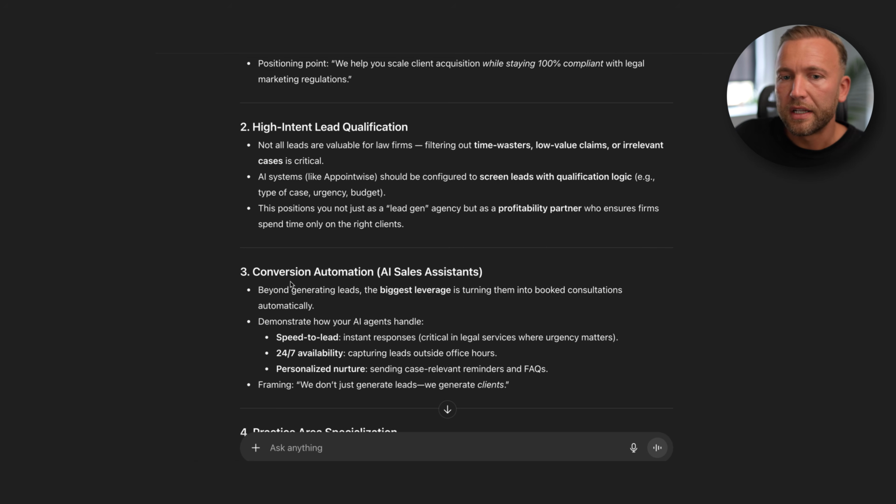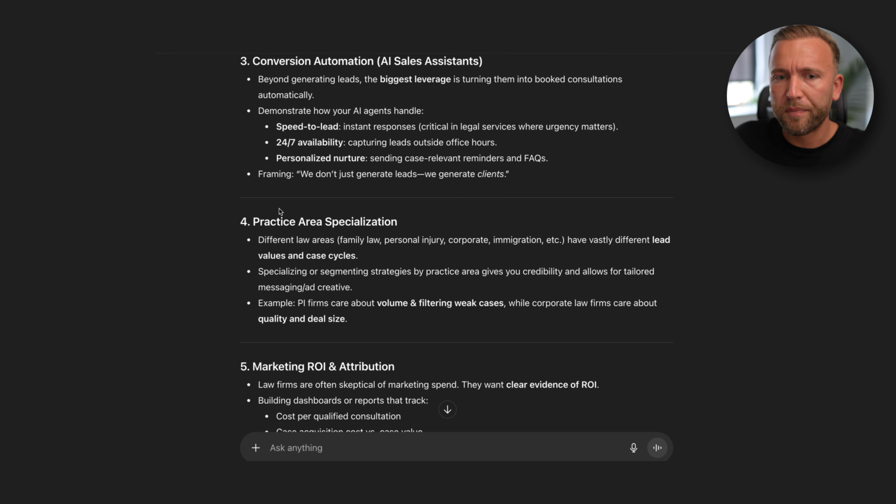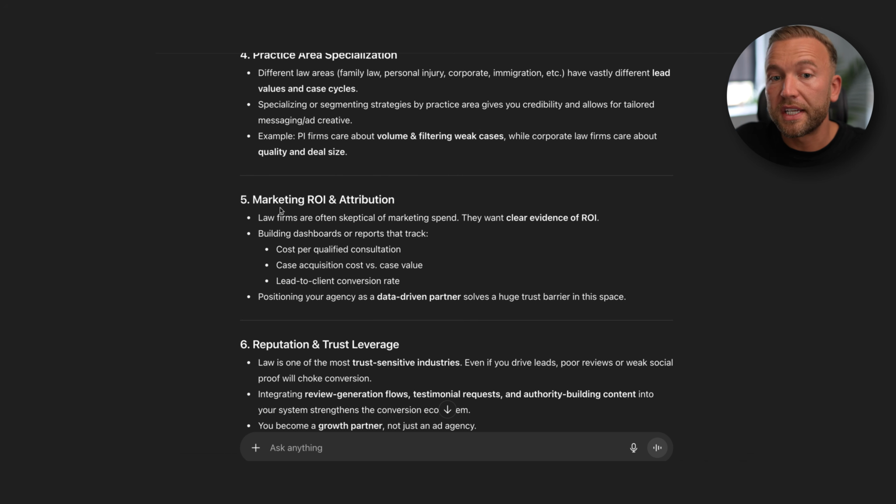We're thinking about the conversion automation. So there's going to be lots of questions around these AI sales assistants. They're just not going to have an understanding of it. Practice area specialization. I mean, can we specialize in family law? Do we specialize in personal injury? Can we cater for these different topics? What's the return on investment and the attribution going to be like? So how do we know that the ads are actually working?